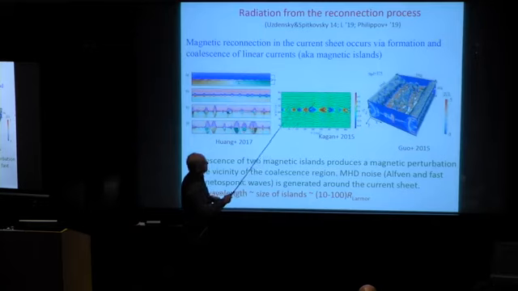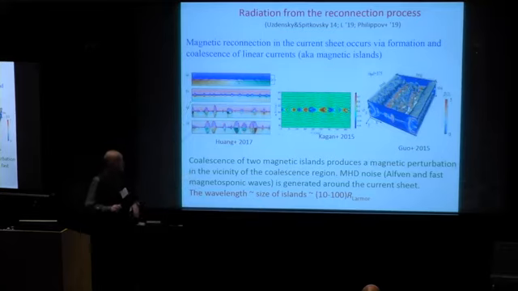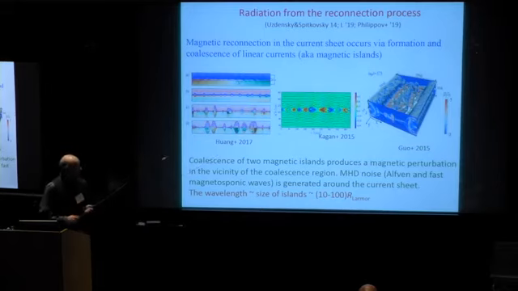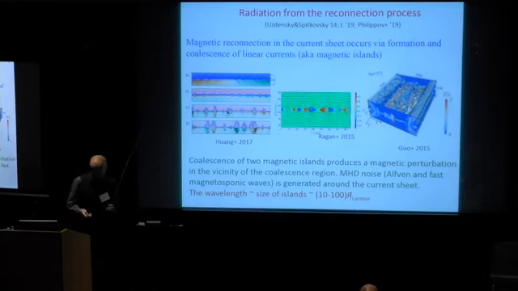Merging is accompanied by a disturbance of the surrounding magnetic field. This is just a small disturbance with the characteristic scale of about the size of these islands, which scale with the Larmor radius of particles in the current sheet. Let us discuss this MHD noise.